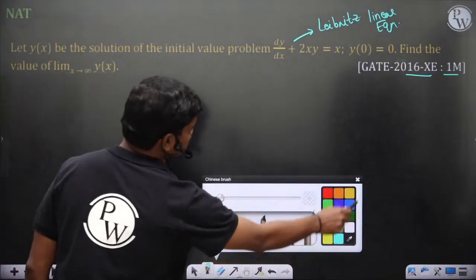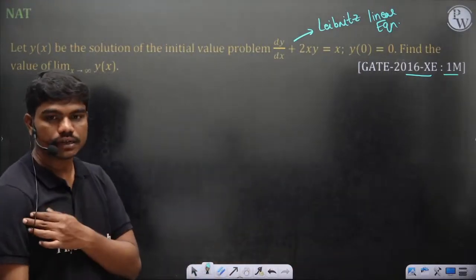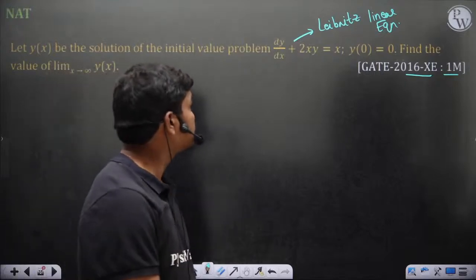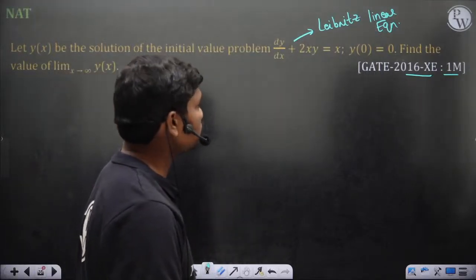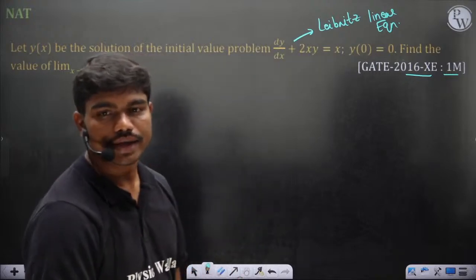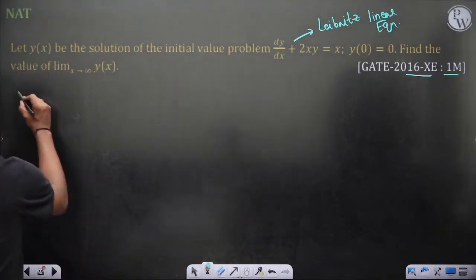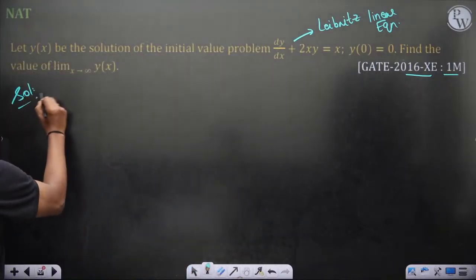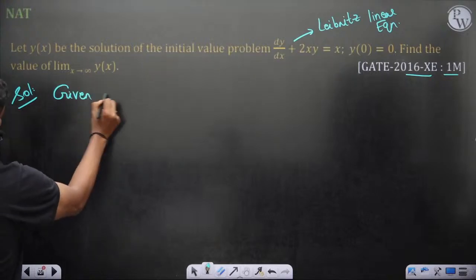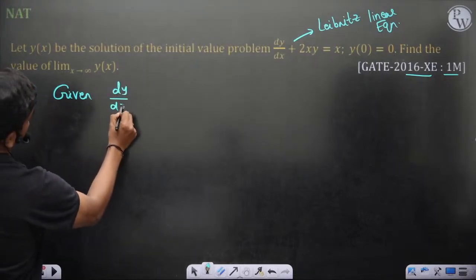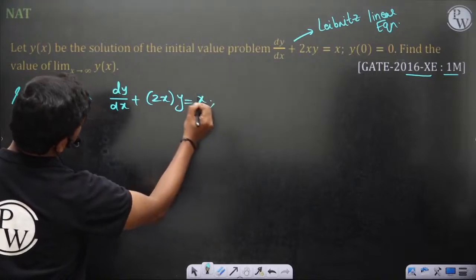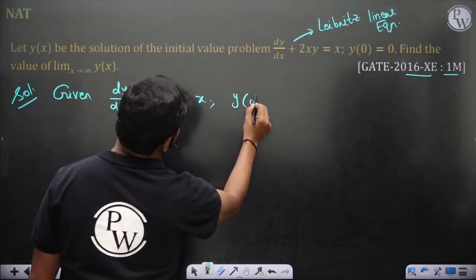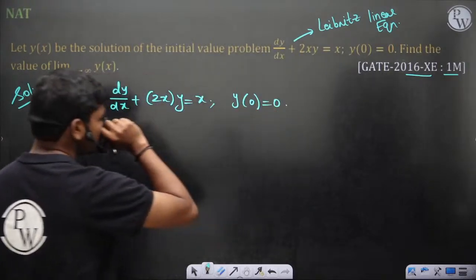So let's solve this. What is the answer you're getting? Let y(x) be the solution of this problem. Yeah, okay. So let's solve this question. Given dy by dx plus 2x times y is equal to x, and y of 0 is equal to 0, of course.